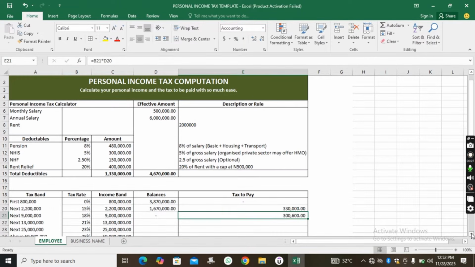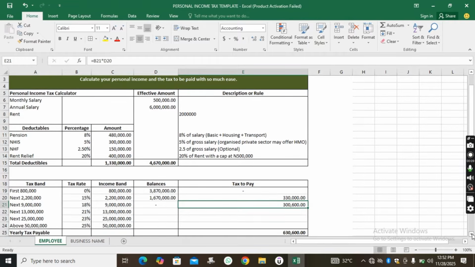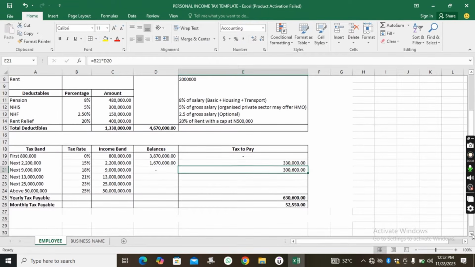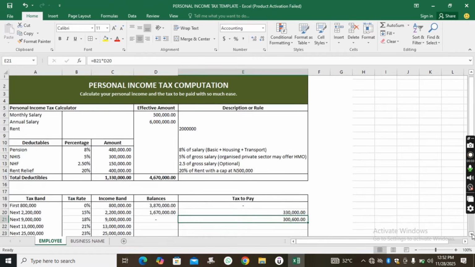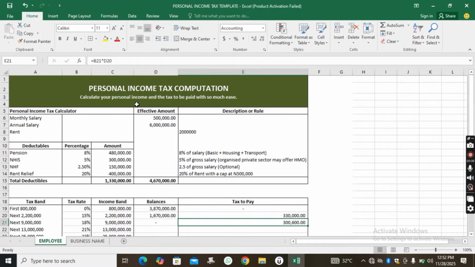Okay, so before we go into calculation or computation of any tax, I want to first of all run you through how this template works, and we'll be using this template to do real life calculation with you in this video, so that you get to see how we come about all the figures that you have here.